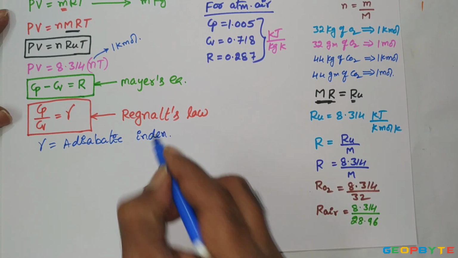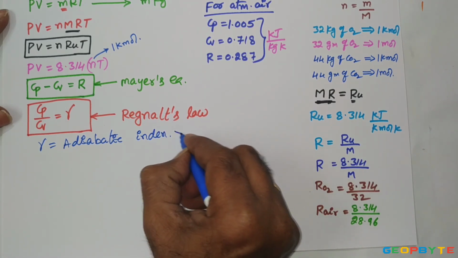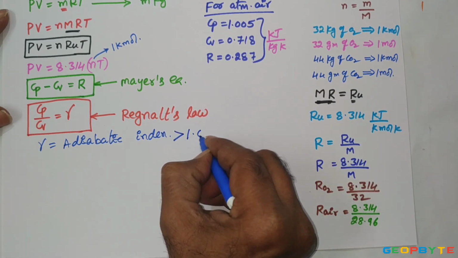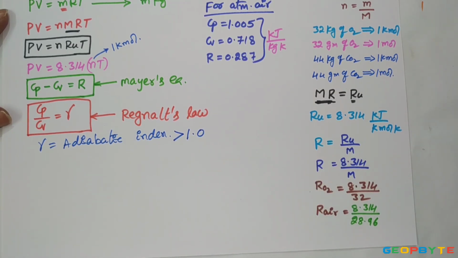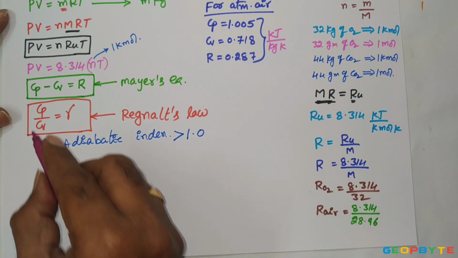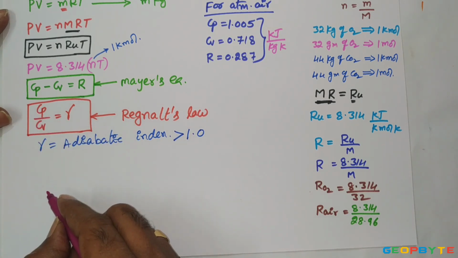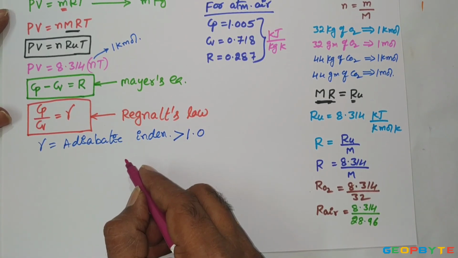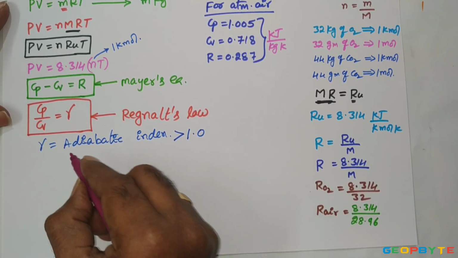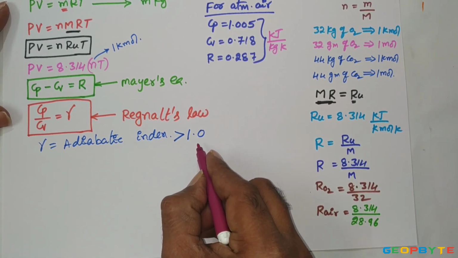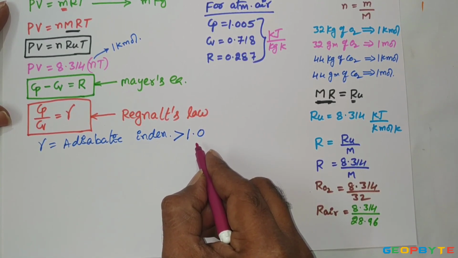Remember, this adiabatic index is always greater than 1 except at absolute zero state. Only at absolute zero state, since Cp and Cv both are equal, the adiabatic index equals 1. For any ideal gas or real gas, the adiabatic index is always greater than 1 other than at absolute zero state.